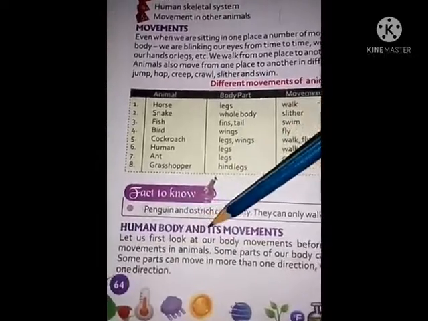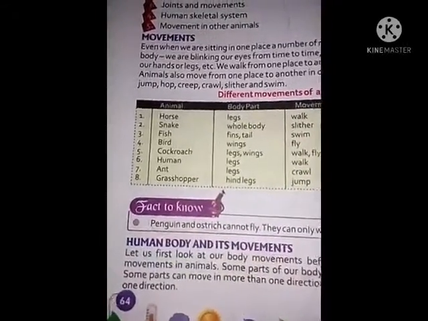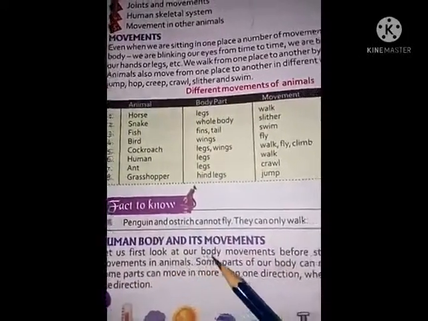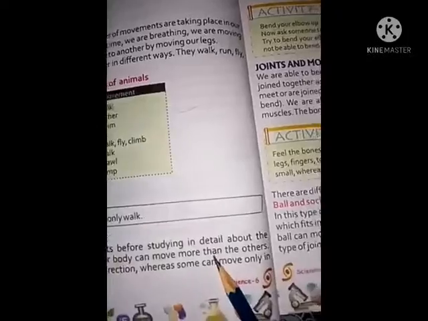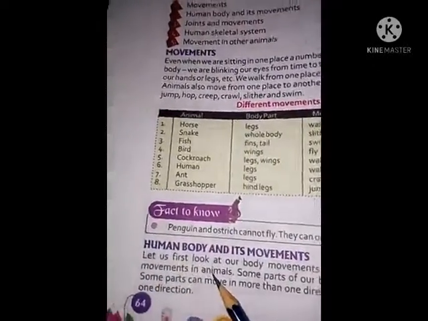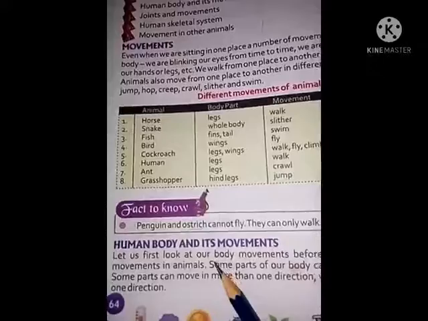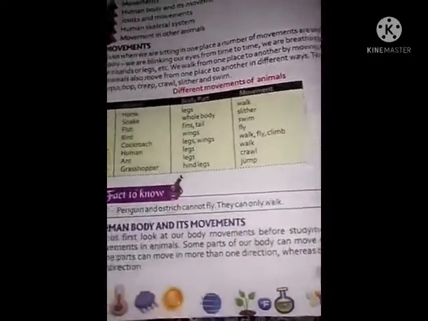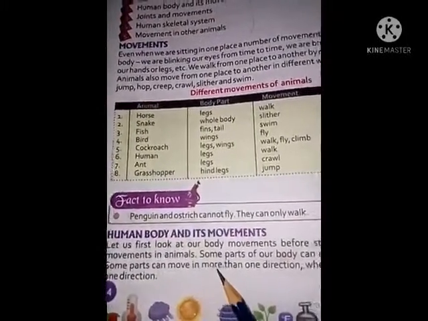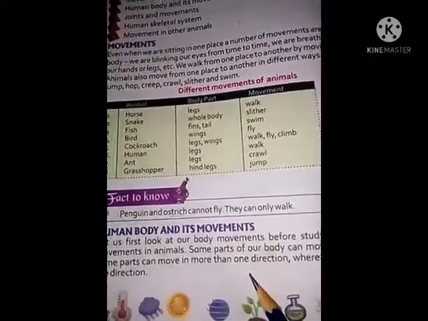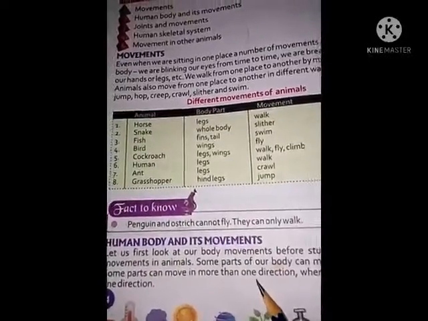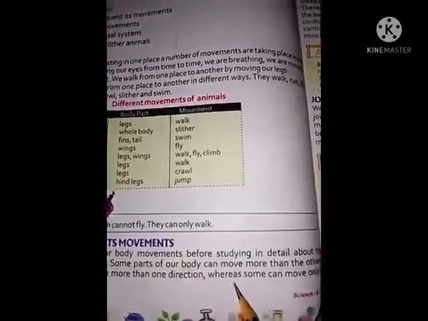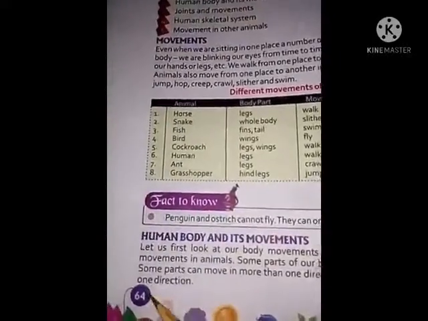Okay, human body and its movement. See, what are the movements that happen in our body. Let us first look at our body movements before studying in detail about the movements in animals. Some parts of our body can move more than the others. Some parts can move in more than one direction. We can move a body part in different directions, not only in one direction, whereas some can move only in one direction.